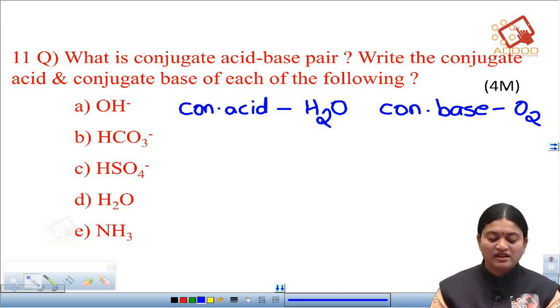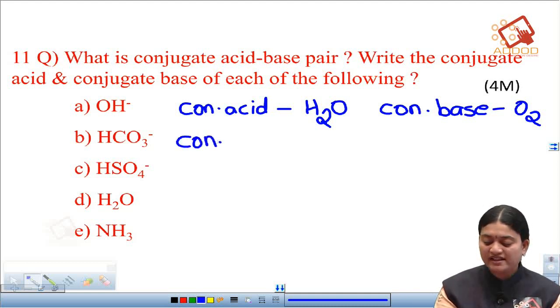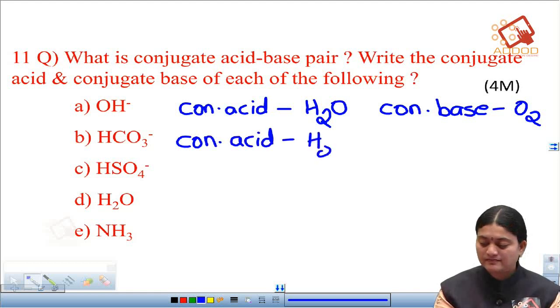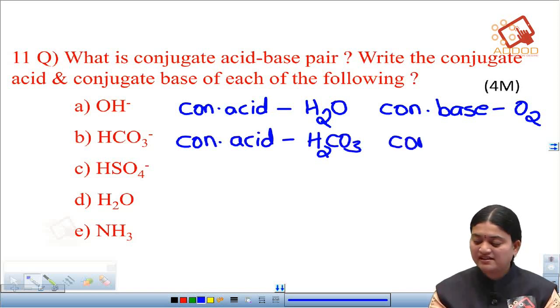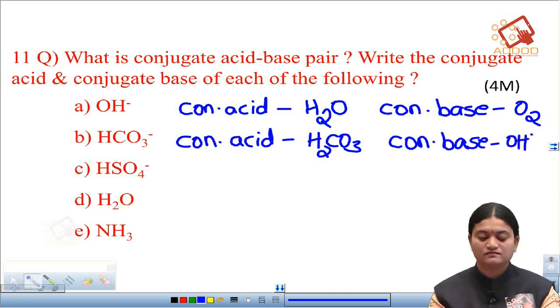Next one we have is the bicarbonate ion. Okay. So, for the bicarbonate ion, the conjugate acid is carbonic acid and the conjugate base is OH minus. Okay.